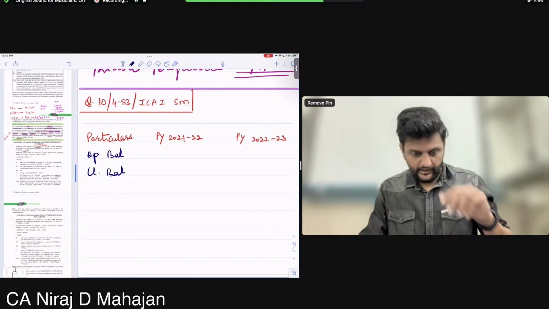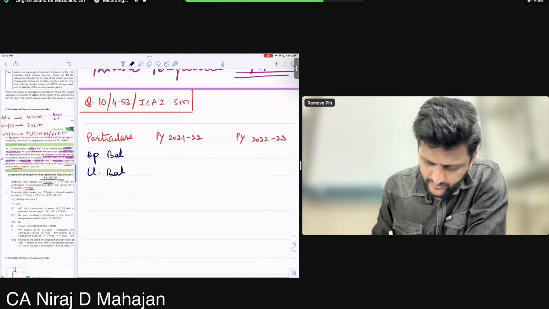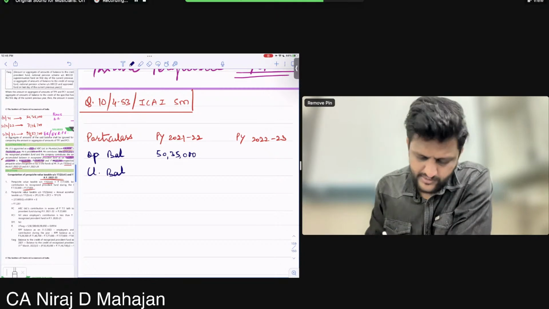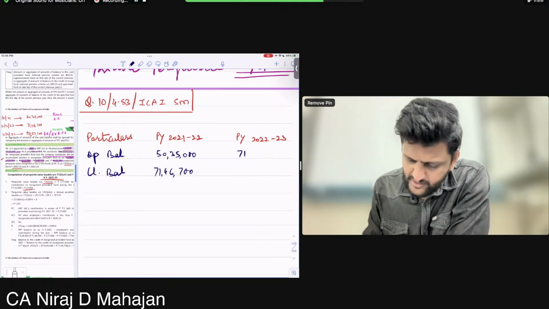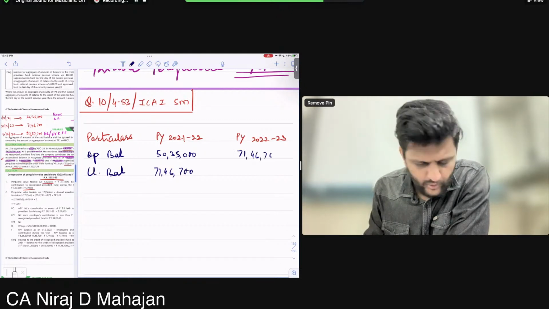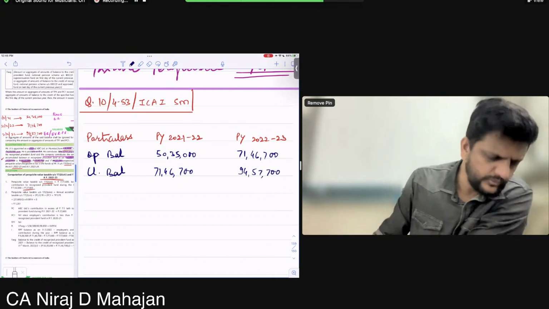Opening balance, closing balance. For 21-22, opening balance is 50,35,000, closing balance 71,46,700. For 22-23, opening balance 71,46,700 and closing balance is 94,57,700. Agreed?